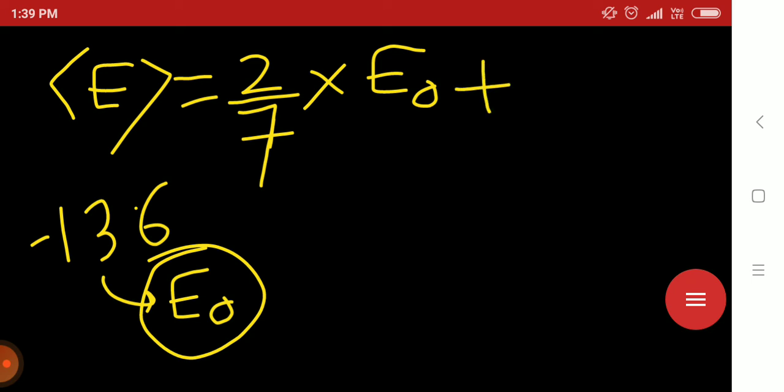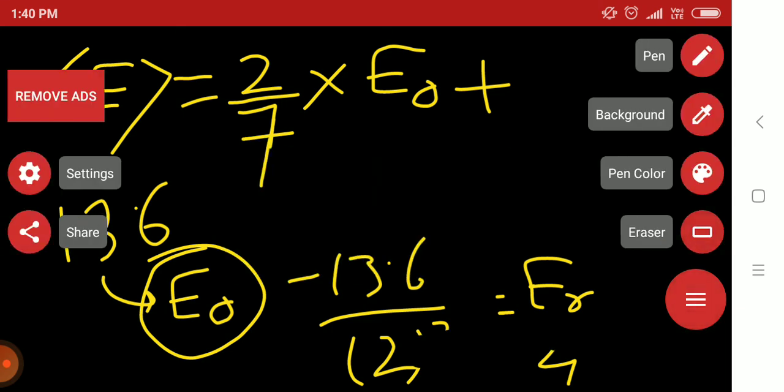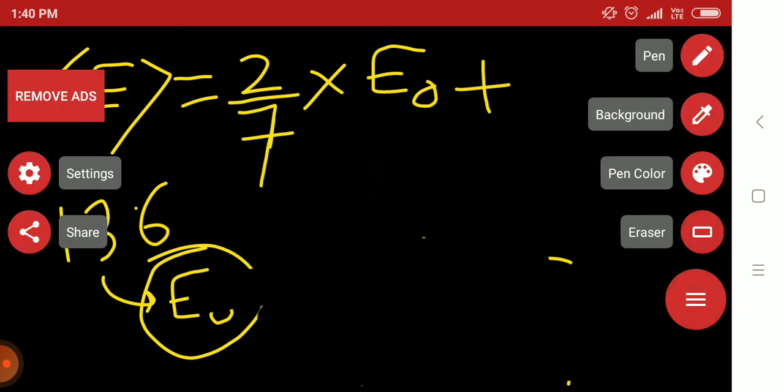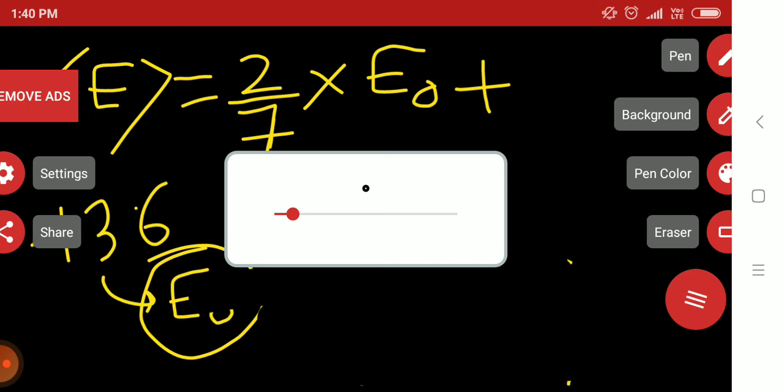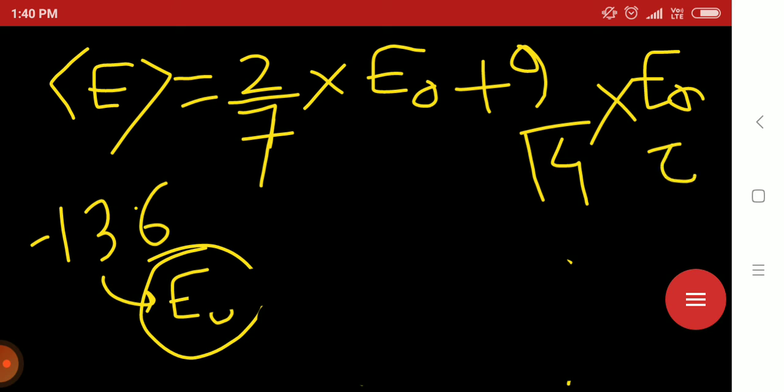Plus probability corresponding to psi 210 was what? 9 by 14. And corresponding energy was minus 13.6 by 2 square. That means E0 by 4. E0 by 4 we have got. So writing that, 9 by 14 into E0 by 4.